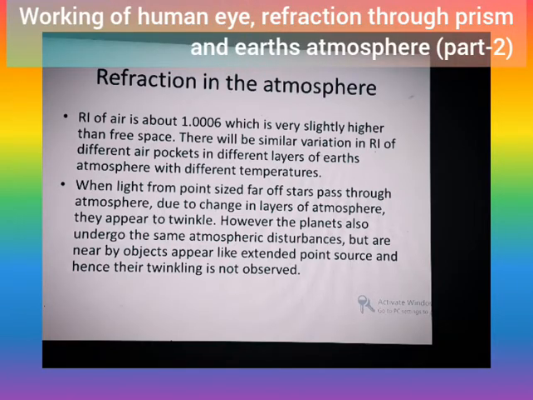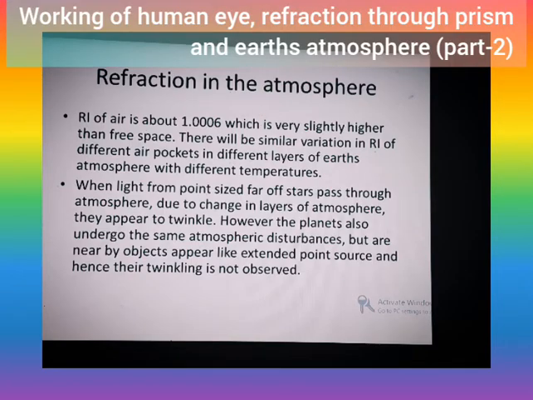Normally in the daytime, if the angle of incidence is very small, sin i by sin r will not be much different, so the refractive index will not show much effect. But when it is oblique incidence, some phenomenon happens. Before that, the Earth's atmosphere has so many layers: ionosphere, stratosphere, troposphere, etc. At different temperatures they will have different air pockets with different refractive indices.